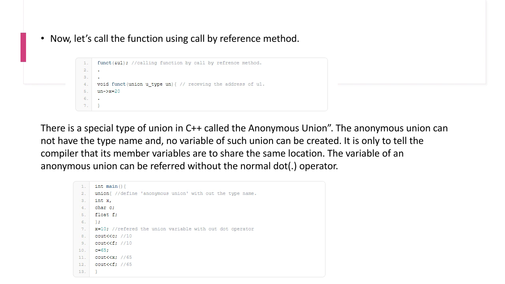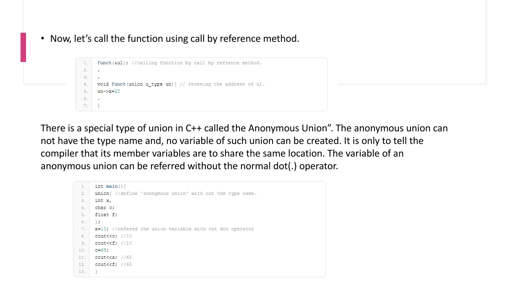Okay, here without having a name. Earlier we have u_type, right? So then we will have the variable u1. To access the member, we used to say u1.x. Here, without any dot operator, x equal to 10 refers to the union variable. So obviously cout of c will be 10, f will be 10. If you try to modify c equal to 65, then obviously x and f will also be 65.